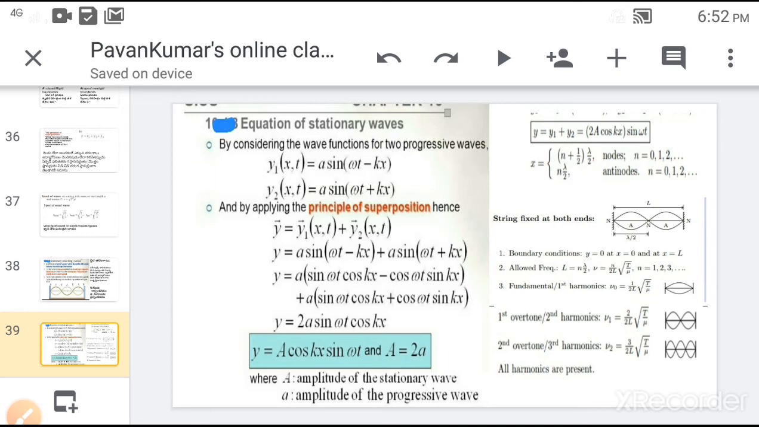Or we can say that if the x value is an odd multiple of λ/2, a node is formed. If the x value is a natural number multiple of λ/2, an antinode is formed.